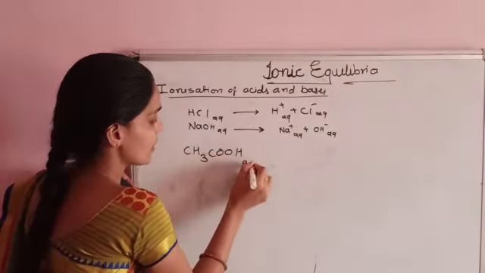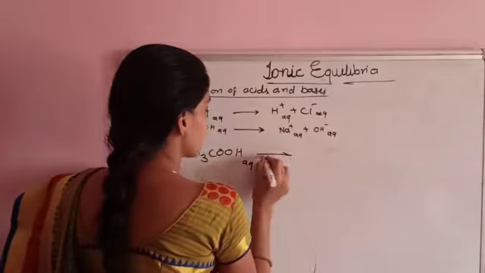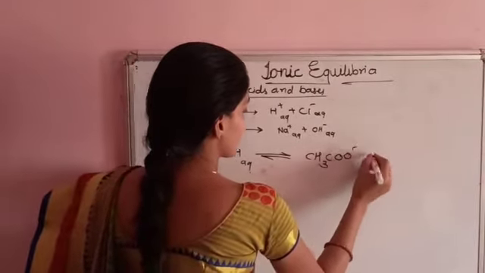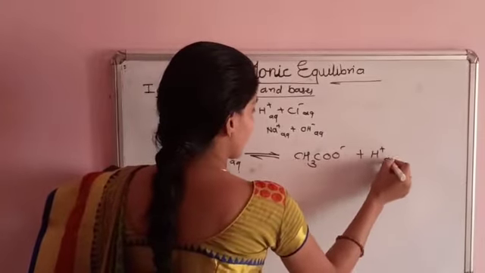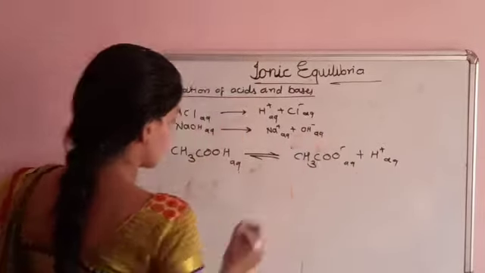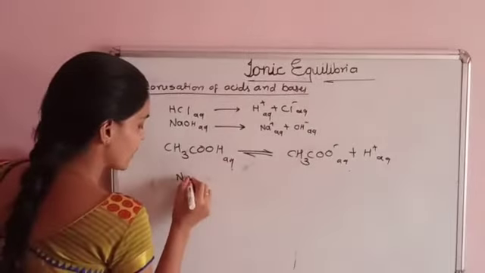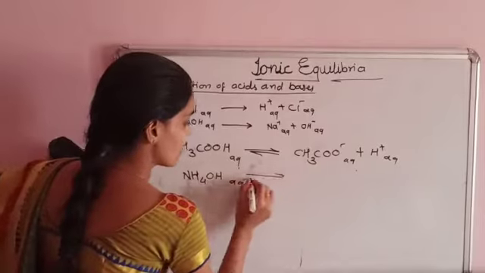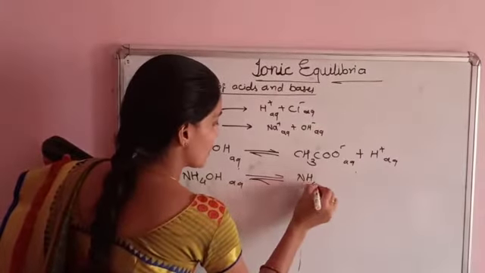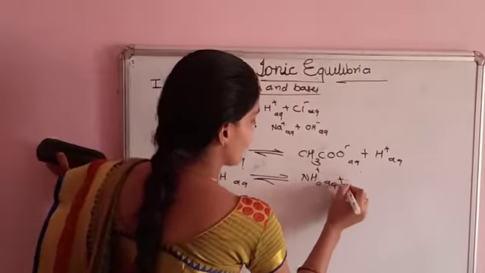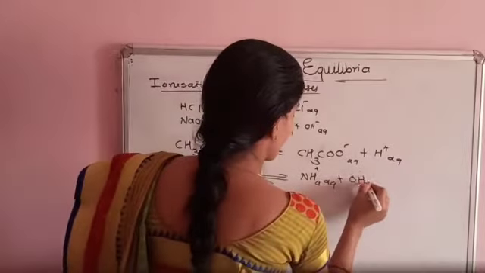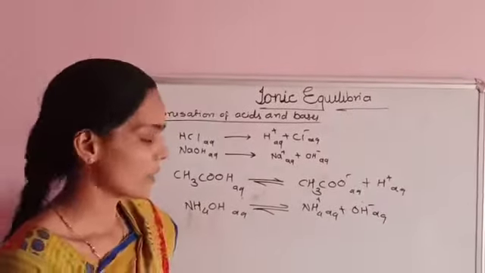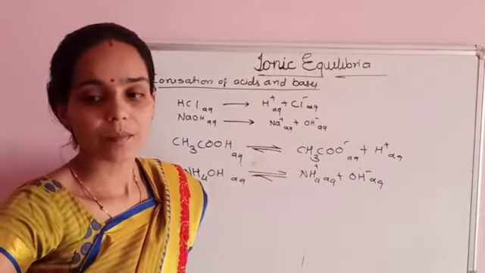CH3COOH, this is the weak acid, acetic acid. It donates H+ ion in aqueous medium, and is only partly dissociated. Ammonium hydroxide is a weak base. This gives the ions OH- and NH4+ in aqueous medium.